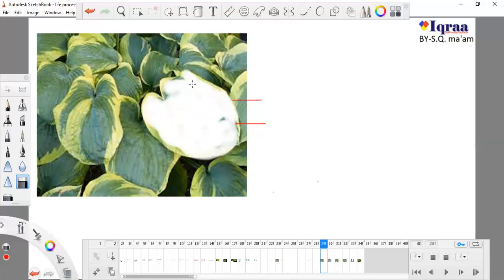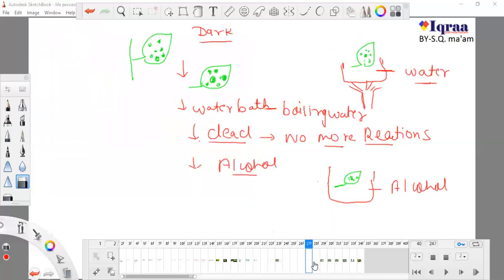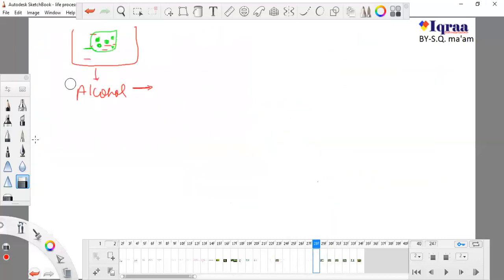I'm not drawing anything, I'm just removing the color. I'm not doing anything else. It will remove the green color, and the whole leaf will become colorless.